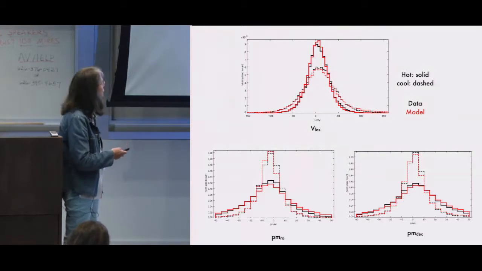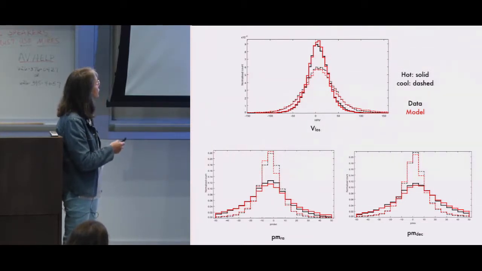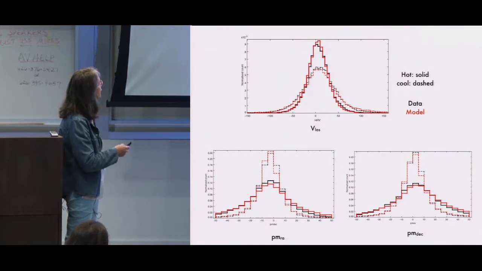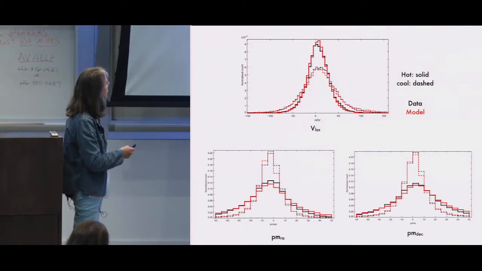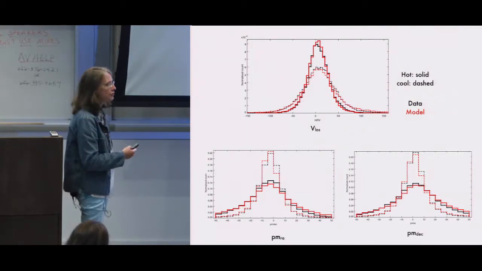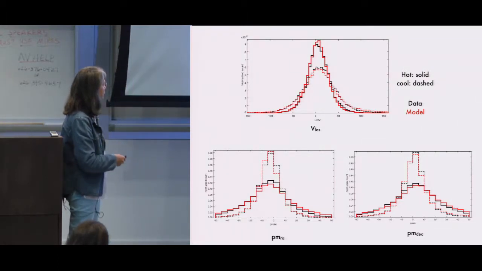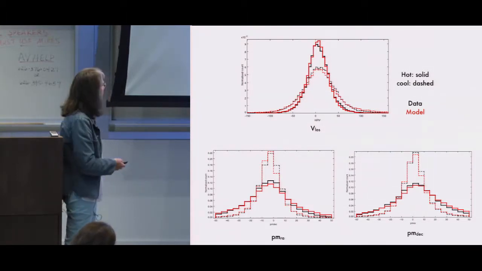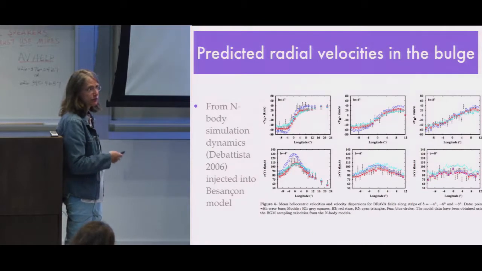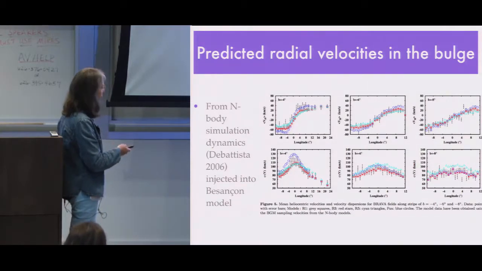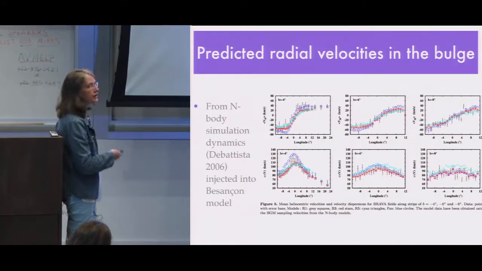I have to go fast, but just to show you that when you compare this model, fitted on local data, you have a very good reproduction of the radial velocity distribution, sorry, for hot and cool stars, and also of the proper motion in right ascension and declination from Gaia. So we have a model which represents nicely the kinematics, and also this is a comparison of the kinematics of the model with the radial velocity distribution from the BRAVA survey directly in the galactic bulge.